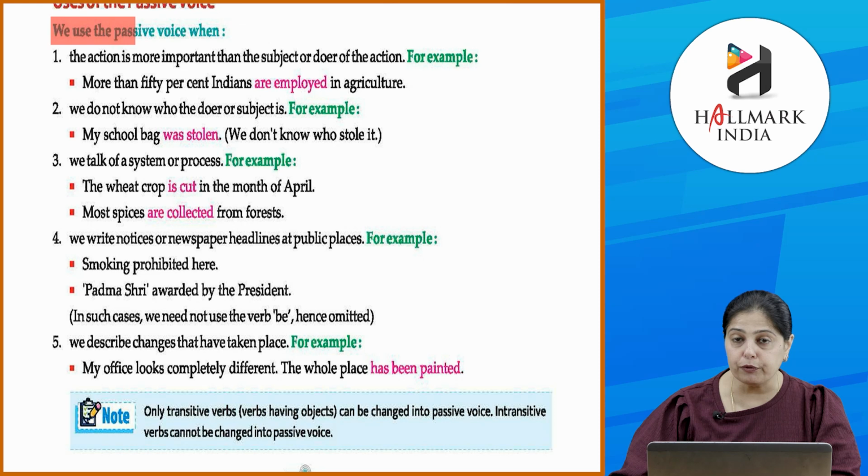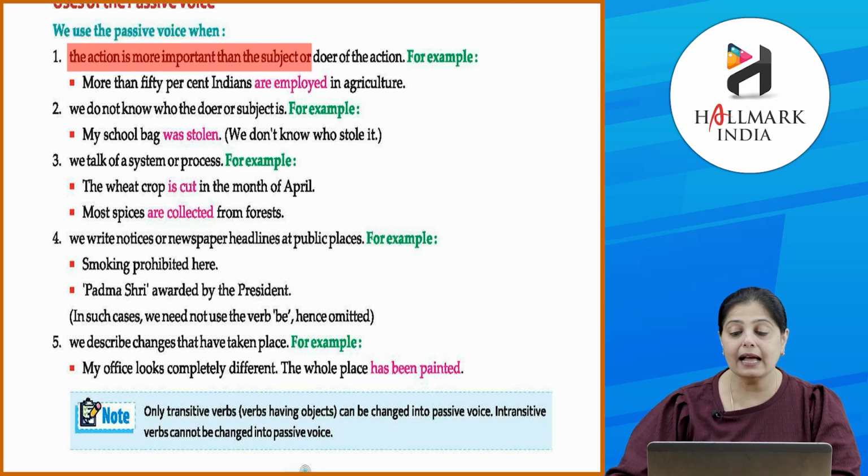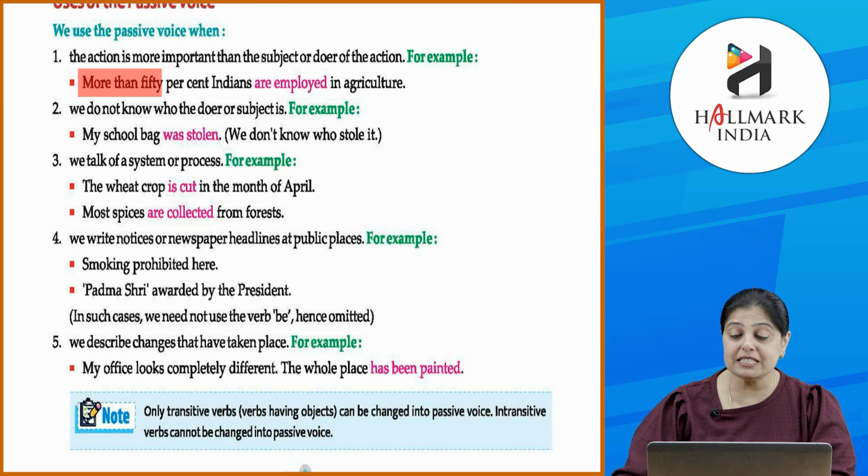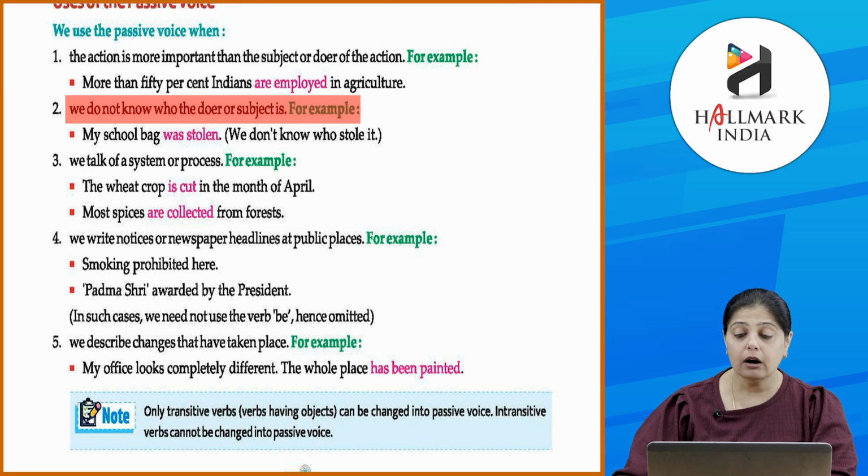Now let's look at the uses of passive voice. We use the passive voice when the action is more important than the subject or the doer of the action. तो जो action है that is more important, उस time पे हम use करते हैं passive voice. For example, more than 50% Indians are employed in agriculture. We do not know who the doer or subject is. That's when we use the passive voice. जब हमें subject या doer of the action पता नहीं होता है तब हम use करते हैं passive voice.